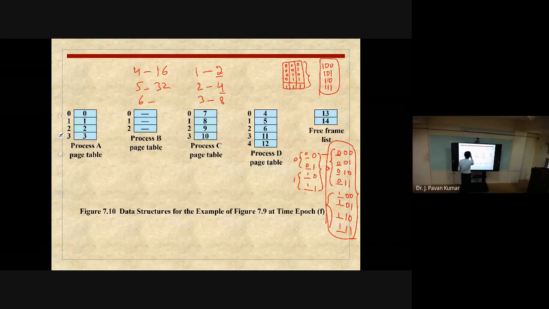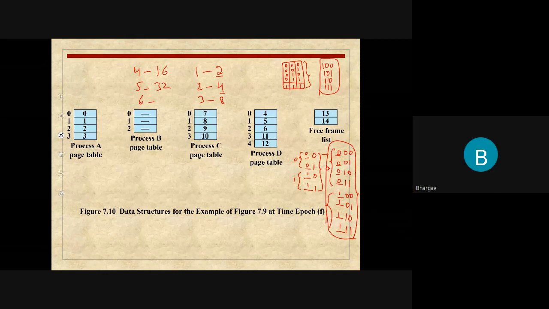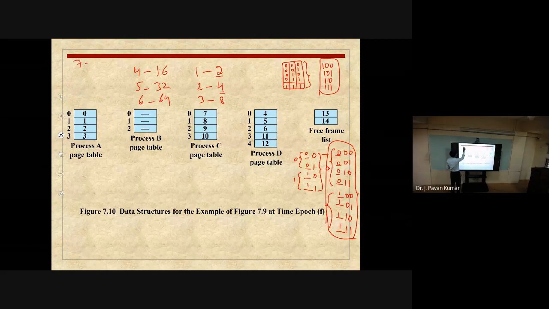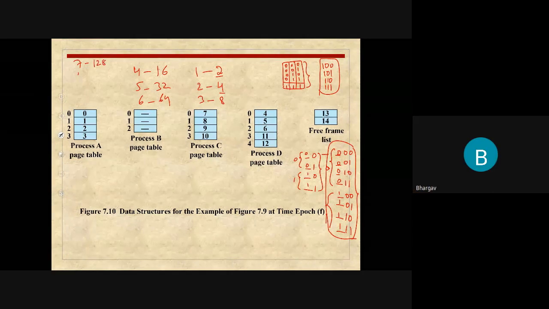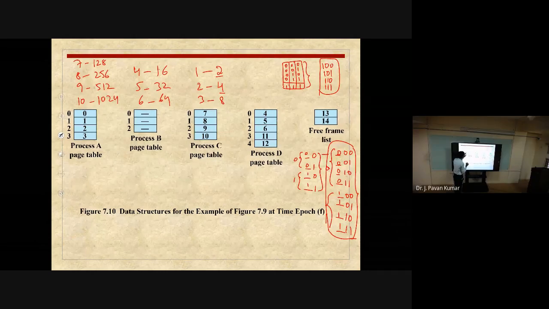For 6, 64. For 7, 128. For 8, 256. For 9, 512. For 10, 1024. Now for 1 KB, how many bytes we will be having? 1 KB in the sense 1024 bytes. Okay, 1024. By using 1 bit we could identify one address, we could identify 1 byte.